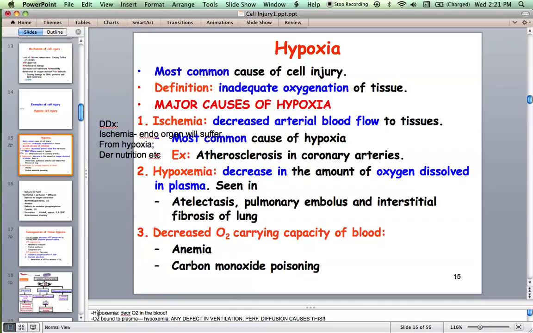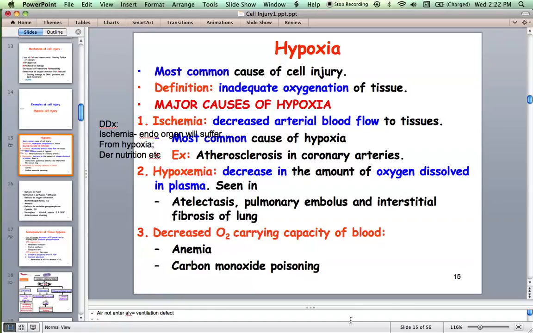That means it is what defect? Ventilation or perfusion defect? You tell me. Ventilatory defect. Okay. The second situation is pulmonary embolus. Some solid material gets stuck in the pulmonary vasculature and obstructs it, because of which there is good ventilation but no perfusion. It's not perfused by blood because it is obstructed by the embolus.